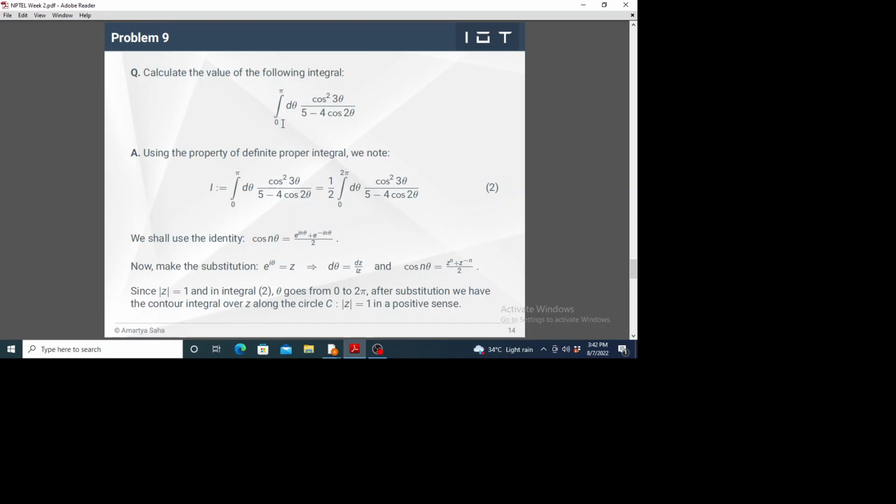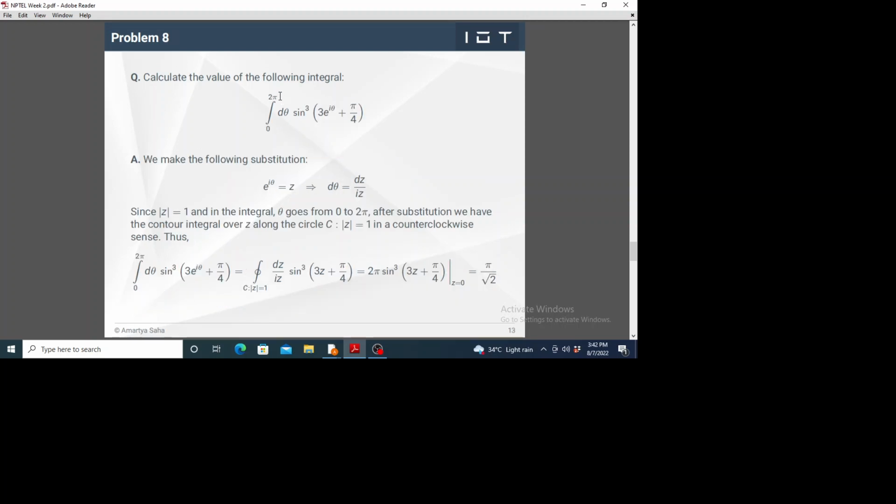And you see, 0 to pi. In the previous problem, our limit was 0 to 2 pi. After substituting e to the power i theta equal to z, we got the unit circle and we traced over the circle a full revolution, because we were going from 0 to 2 pi.